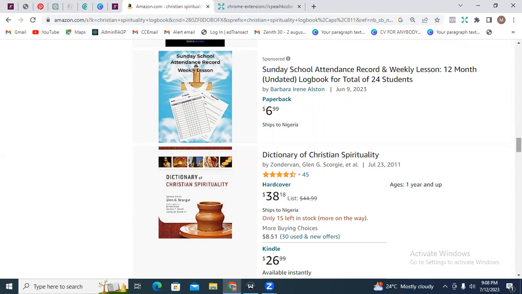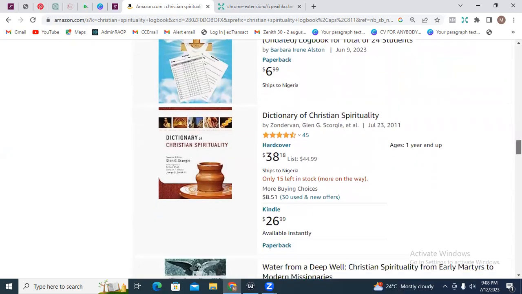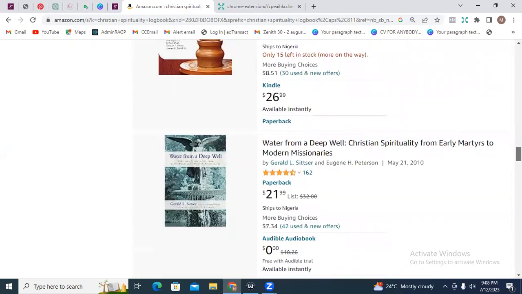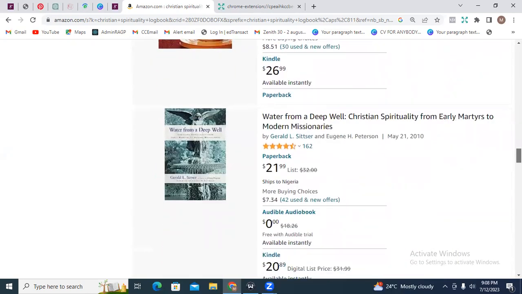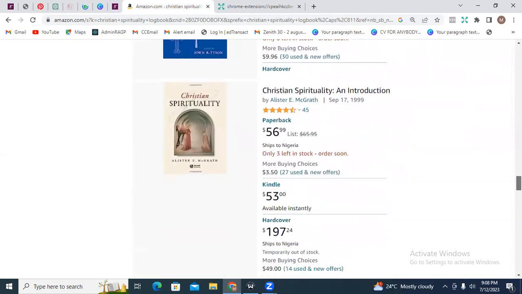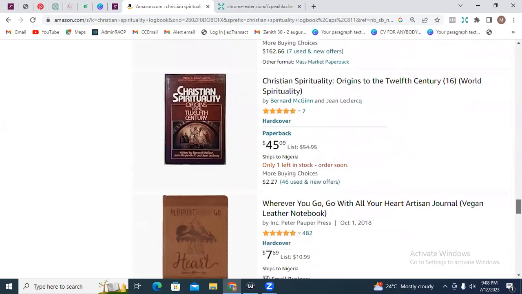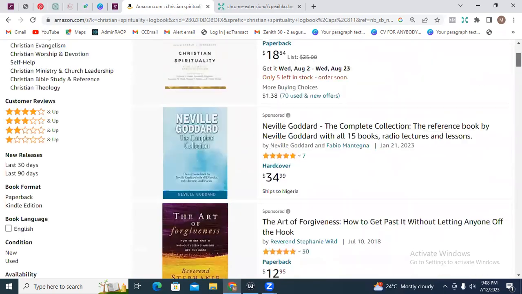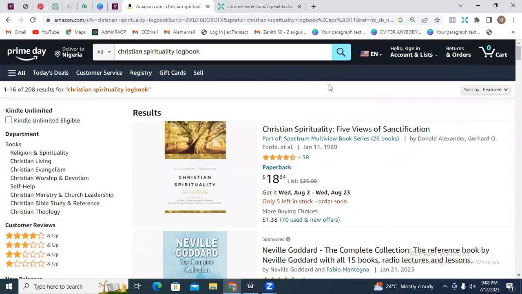So that's how you actually get to be successful with Amazon KDP. Then we have Dictionary of Christian Spirituality. This one is from 2023. We have other ones from 2023 as well. So you just need to go through and see what other creators are doing and what you can do better. All right. So that's that. So I think this is the 9th one, and then we're going to be looking at the 10th one.